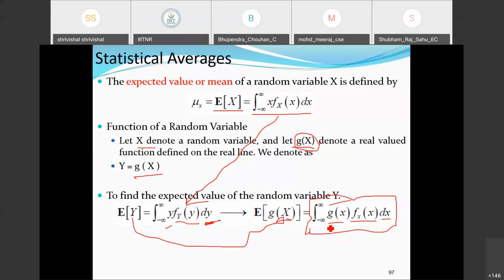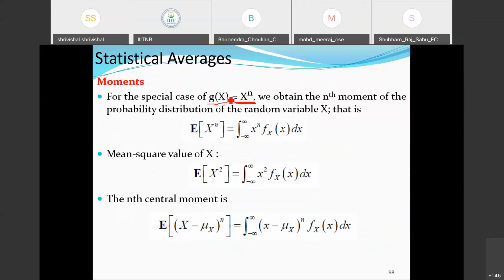So what could be the value of this g(x)? Here we are considering the moment for g(x) equal to x to the power n. We obtain the nth moment based on the power of this x, which defines its order. So the nth moment of the probability distribution function of the random variable X, that is the expectation of X^n, will be the integral from minus infinity to infinity of x^n f_X(x) dx. The mean square value of X, if we need to find E[X^2], will be the integral of x^2 f_X(x) dx.